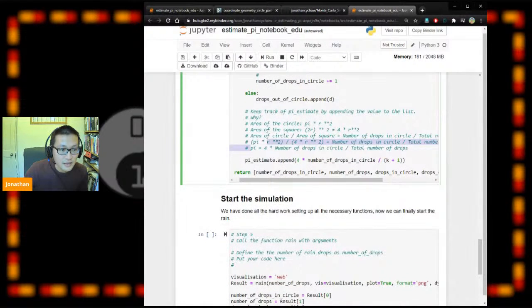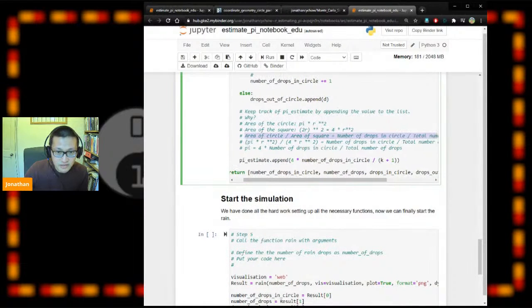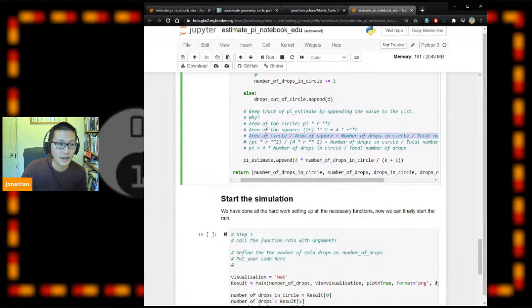So this statement is definitely true. The area of the circle should be a ratio of the number of drops in the circle divided by the total number of raindrops. And if we substitute those variables into these equations, pi r squared divided by 4r squared is pi in this case, and then we can multiply the right-hand side by 4.